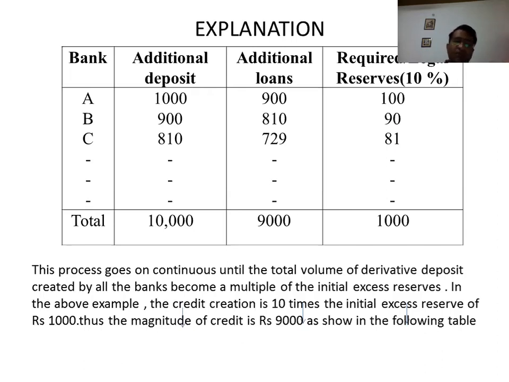This process continues until the total volume of derivative deposits created by all banks becomes a multiple of the initial excess reserve. It means the process continues until the additional deposit becomes 10,000, with 9,000 as loans and 1,000 as the reserve deposit. This way the bank creates more credit. So this is the process of credit creation by the commercial bank. It is the major function of the commercial bank, credit creation. Thank you.